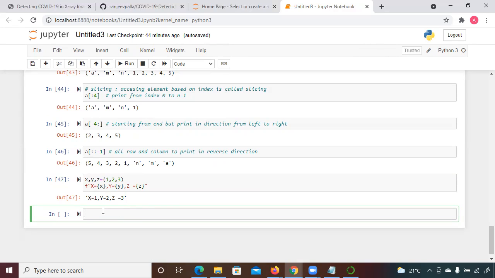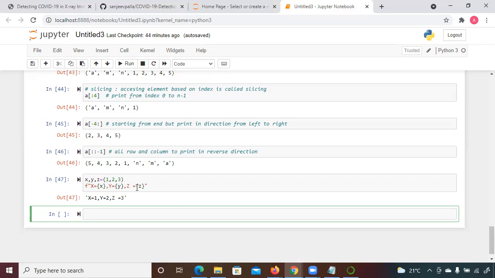In that case, you are required to use this f. This f is for formatting. It is a string format, meaning when you want to print anything according to your variable, like here capital X I have given for the X value, similarly capital Y for the Y value, capital Z for the Z value.